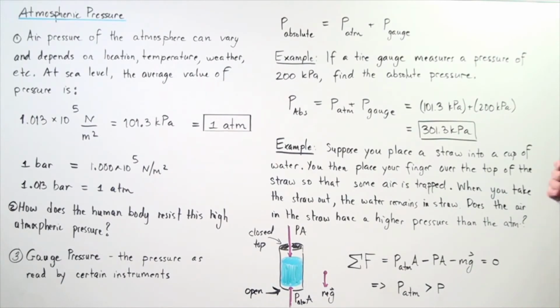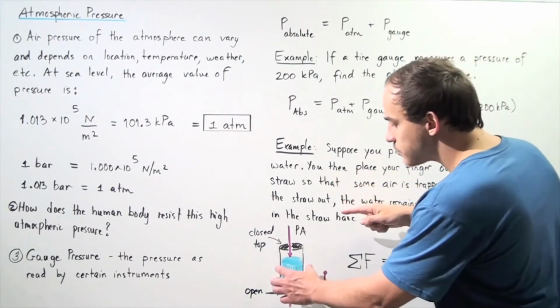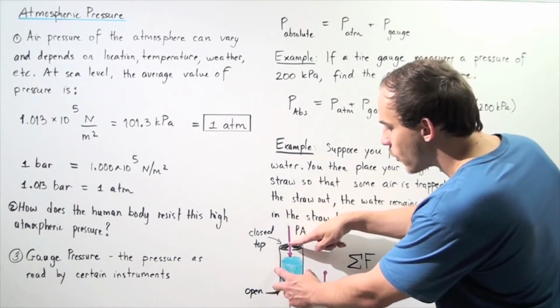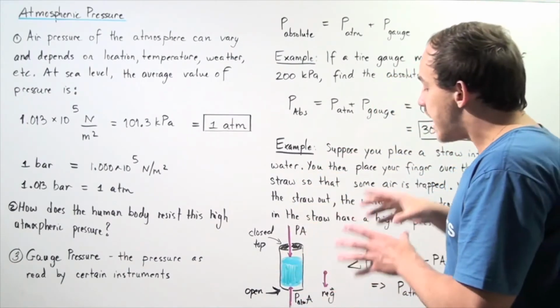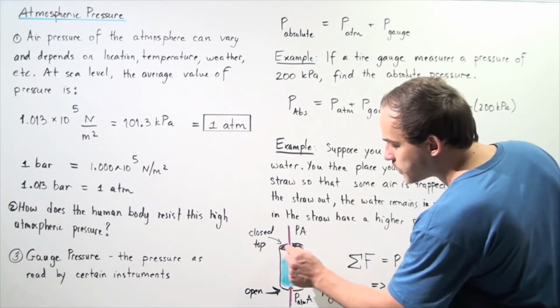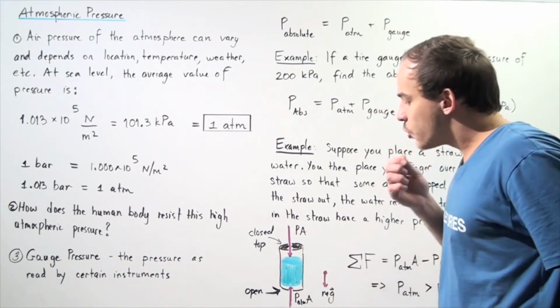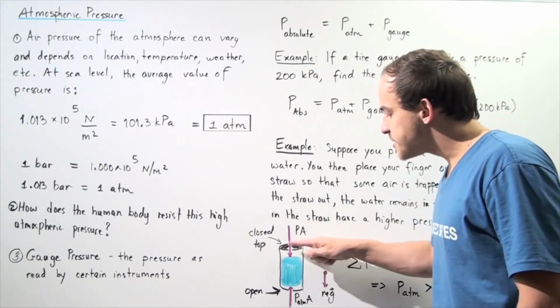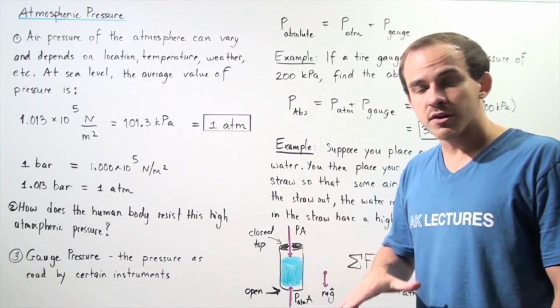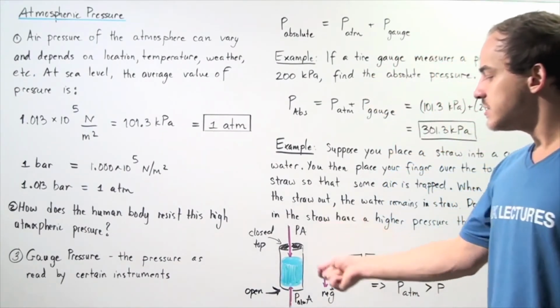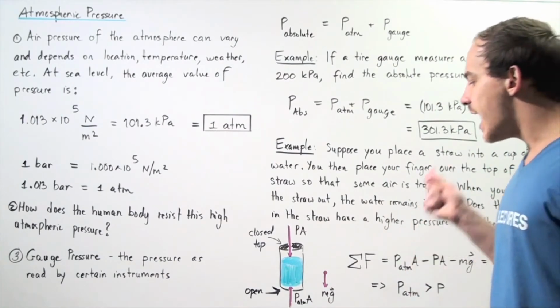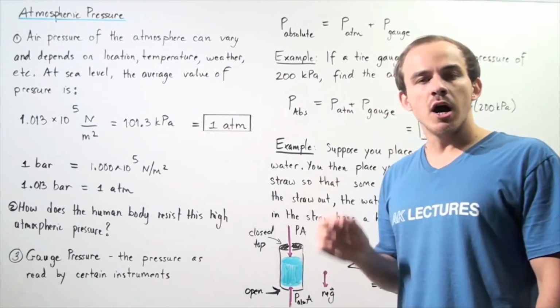Now, the question is the following: does the air in the straw have a higher pressure than the atmosphere? In other words, when we place our finger on the straw and take the straw out, the water remains in the straw, and that's because there is a pressure buildup in this space. Now, is the pressure in this space greater than, equal to, or smaller than the pressure found in the atmosphere? Well, to answer that question, let's find all the forces acting on our volume of fluid.